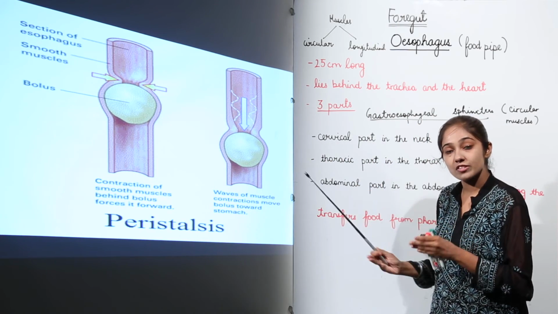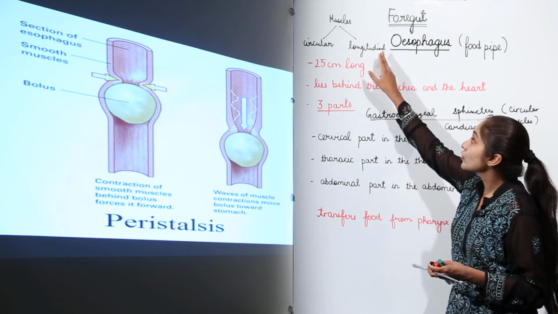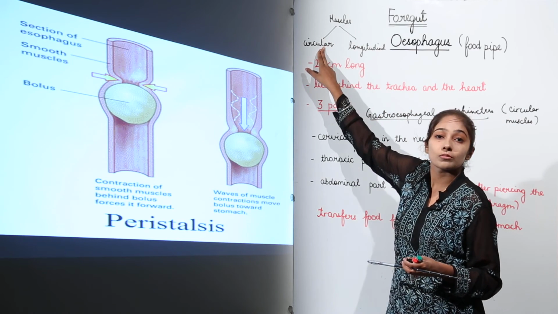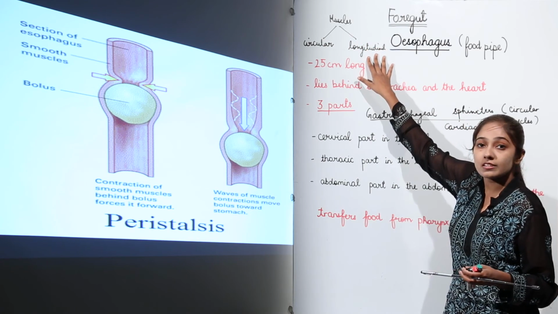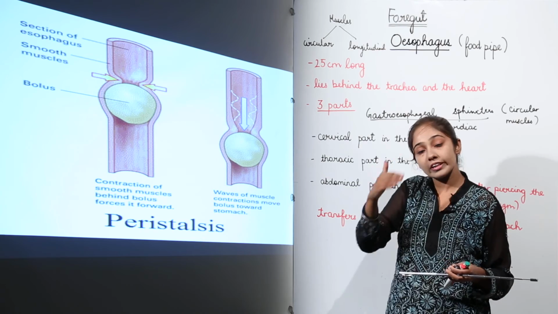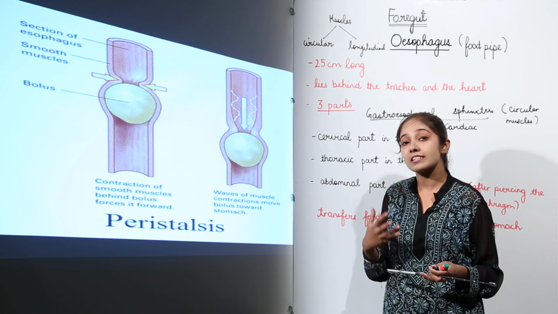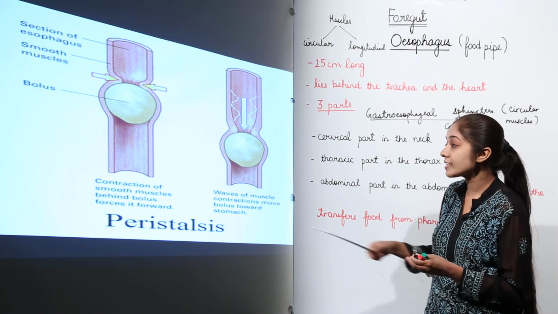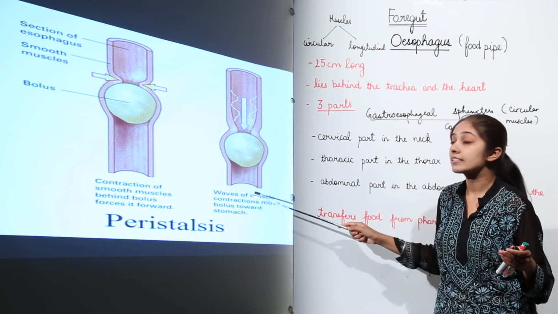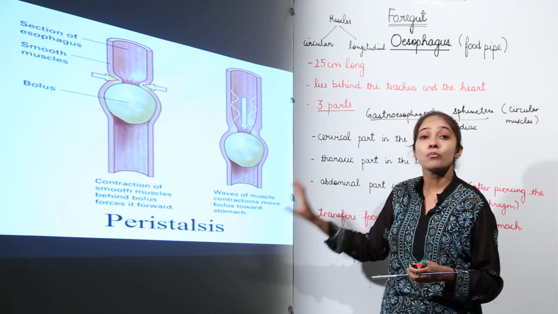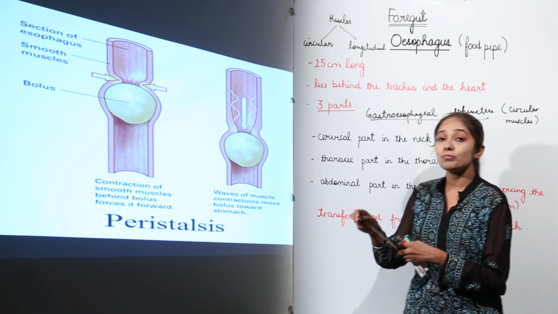So many such waves of contraction and relaxation are there. Firstly the circular muscles contract, then the longitudinal muscles contract, leading to the relaxation of the circular muscles. This goes on and on, leading to peristalsis, the movements of contraction and relaxation of the esophageal muscles. So this is how the bolus, that is the mass of food, travels to the stomach. This is the main important function of the esophagus, that is to transfer food from the pharynx to the stomach. I hope that this is clear to you.